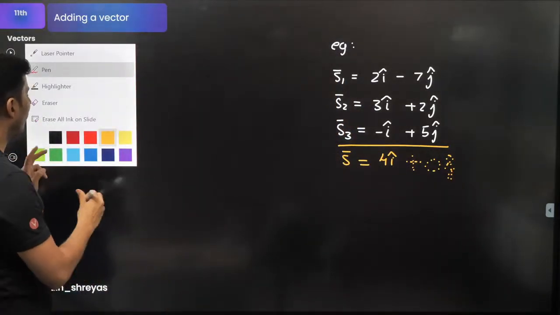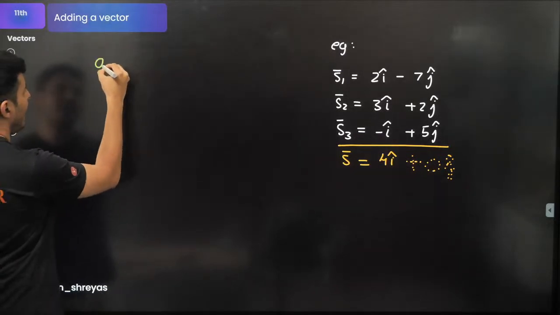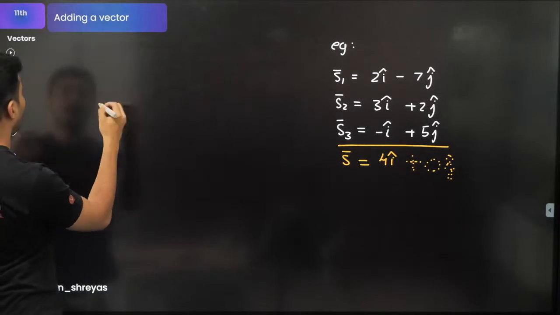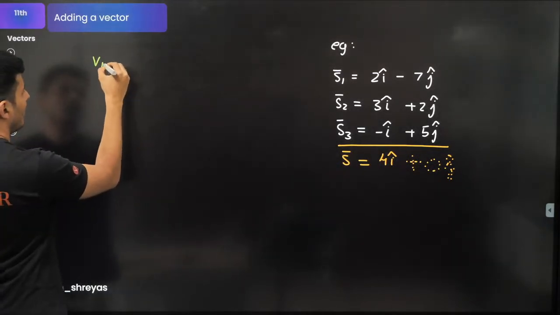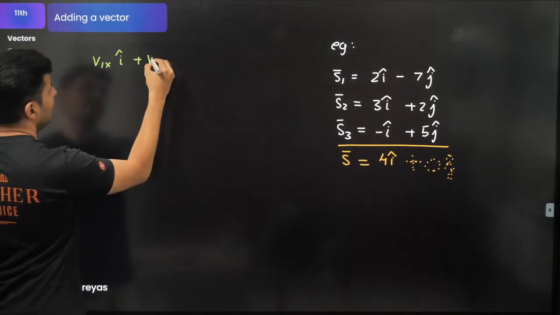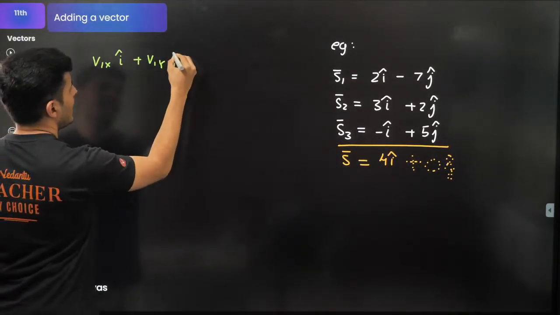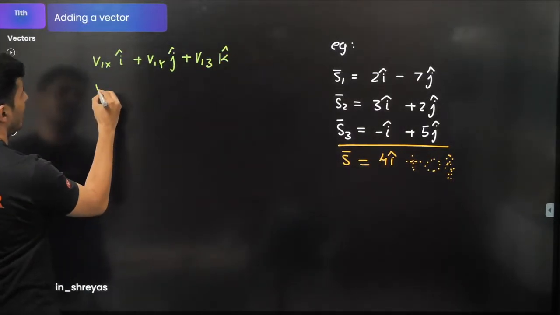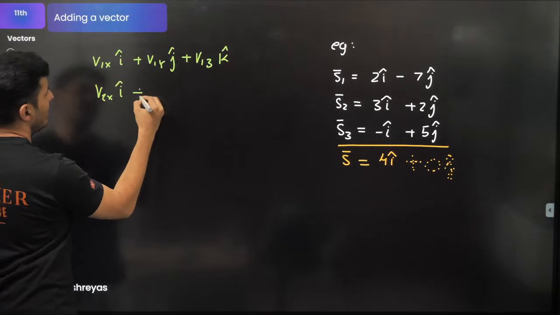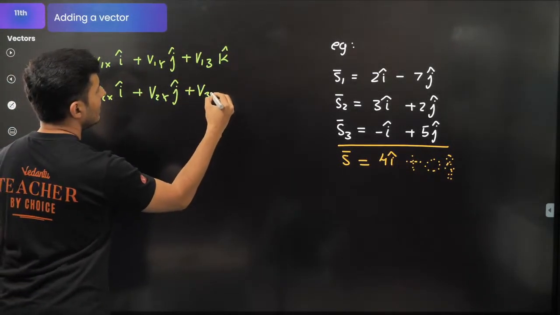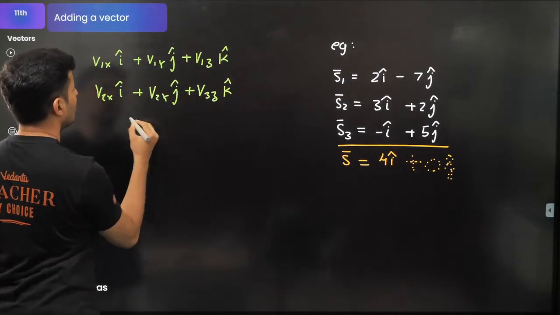Great. So what do I have over here? Whenever I have vectors like this, I have v1x i cap plus v1y j cap plus v1z k cap. Here I have v2x i cap plus v2y j cap plus v2z k cap, and so on and so forth.